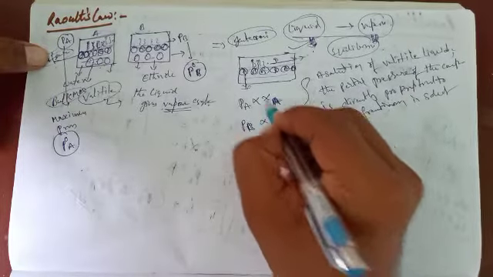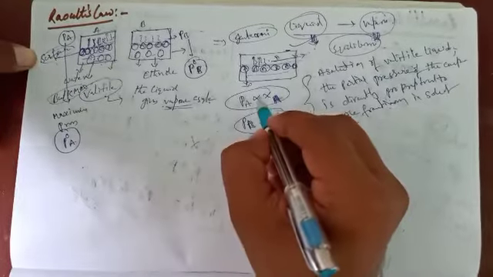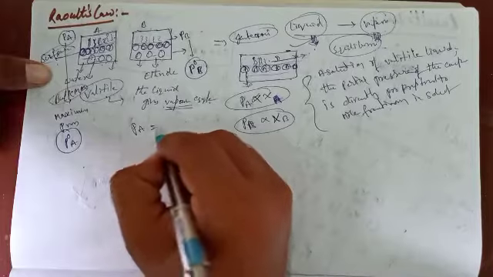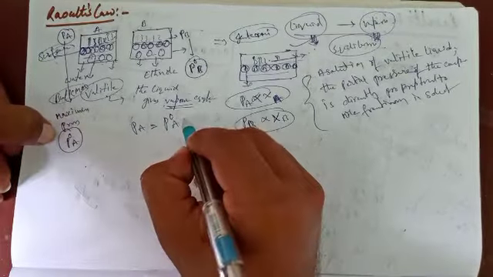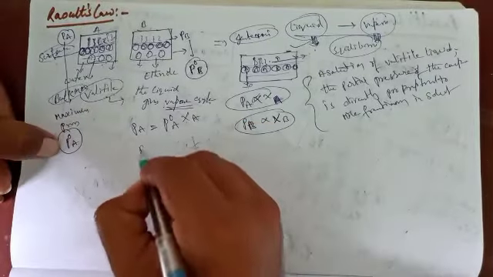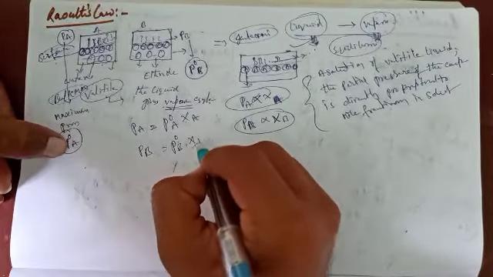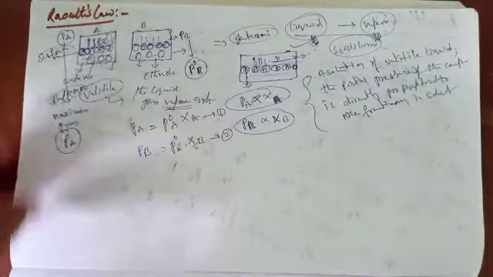Students, removing the proportionality, Pa equals the maximum pressure P naught A into XA, and Pb equals the maximum pressure P naught B into XB. This is the first equation, and this is the second equation.